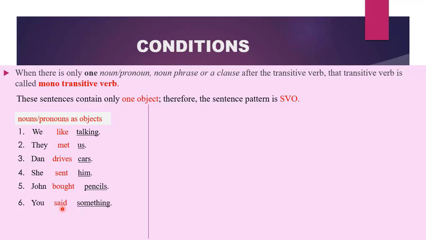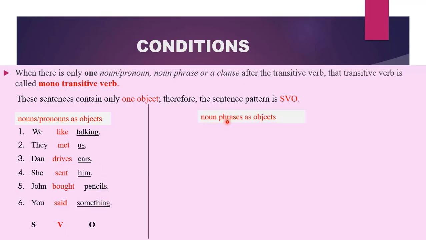Said is a transitive verb. And what comes after it? Something. Therefore, what was said? Something. Something is receiving the action. Therefore, it becomes our object. So the whole of this is an SVO pattern. It contains one subject, a verb, which is an action word, and then a noun or a pronoun as objects.